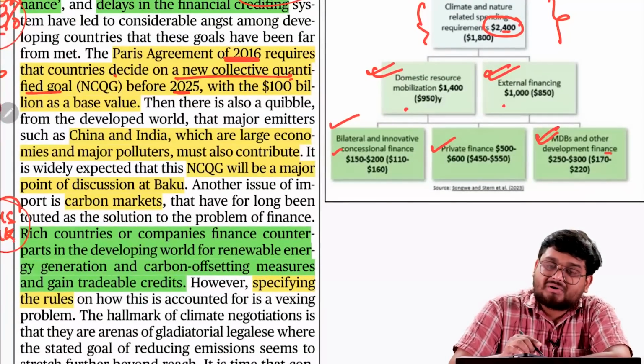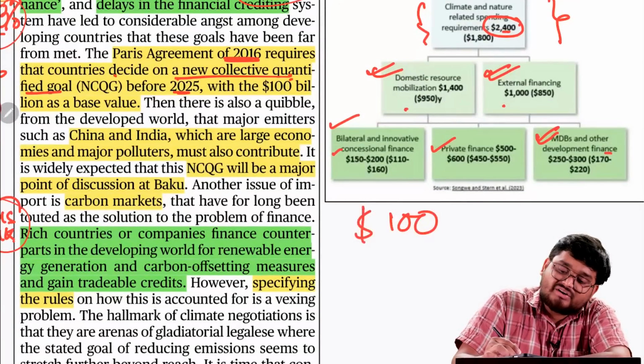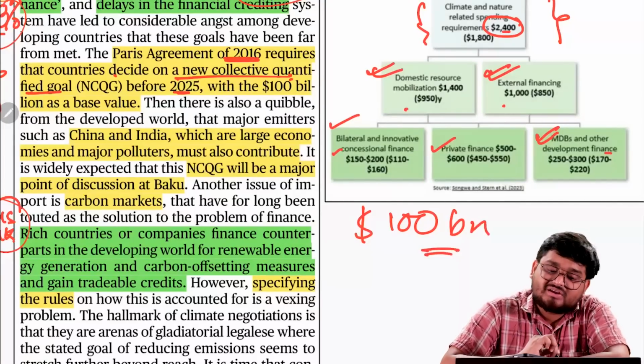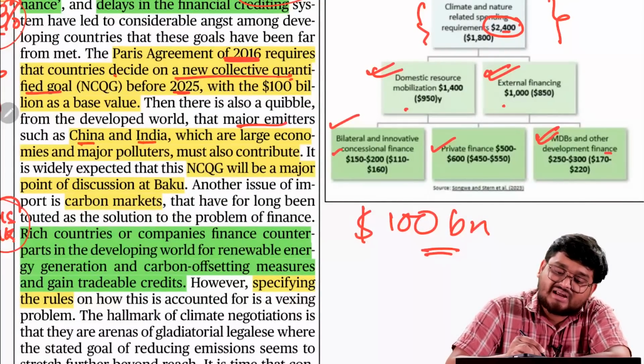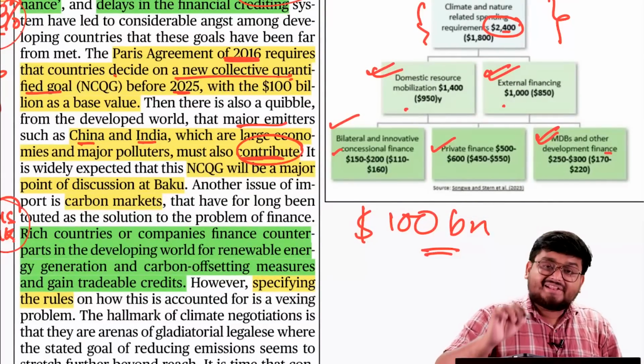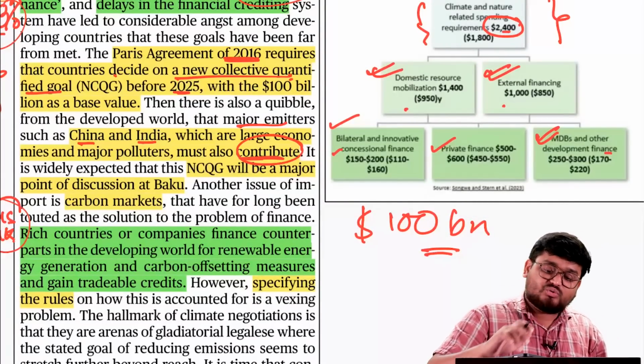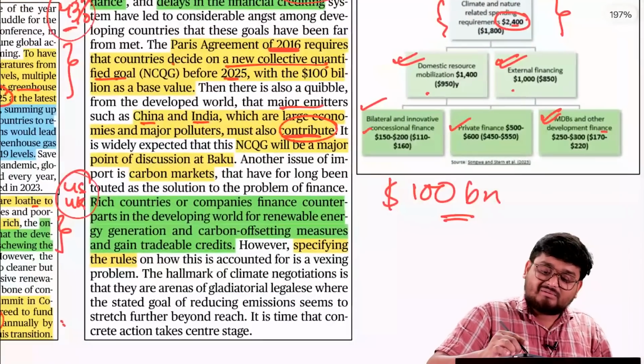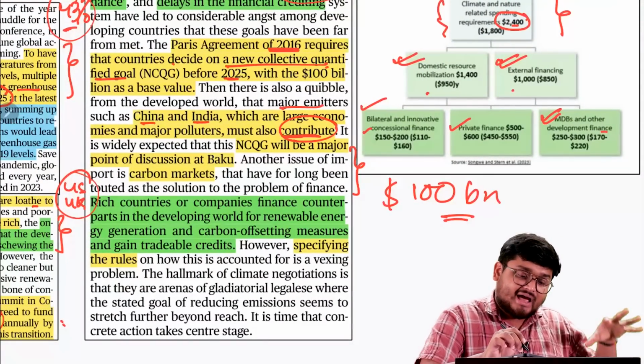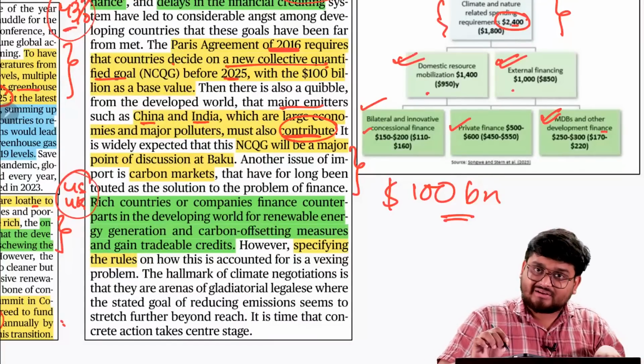The base value of this particular fund must be $100 billion, correct? And there is also a thing that major emitters like China and India must also contribute to this fund. Being developing countries, they also have to contribute. So this is a major thing that will be seen at Baku.